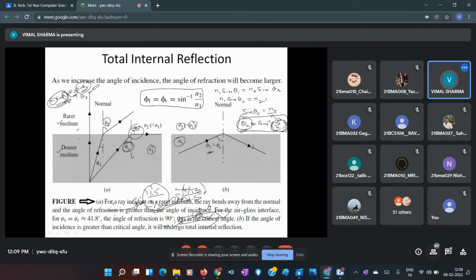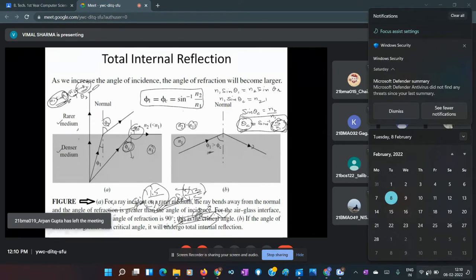And then we go on increasing the angle of incidence of this light ray, and when it equals theta c or phi c, which is called the critical angle, which depends on the refractive indices of the two media, so it depends on this ratio, that is n2 over n1. n2 is the refractive index of the rarer medium and n1 is the refractive index of the denser medium.